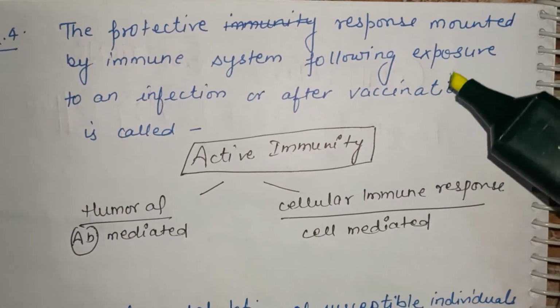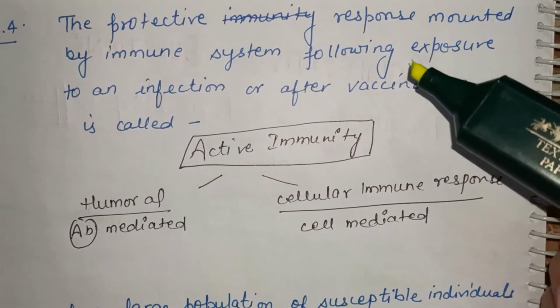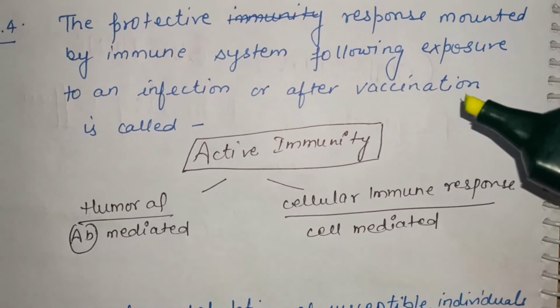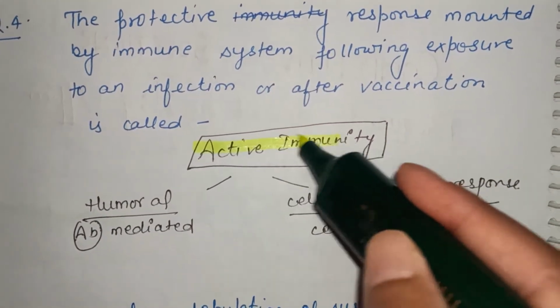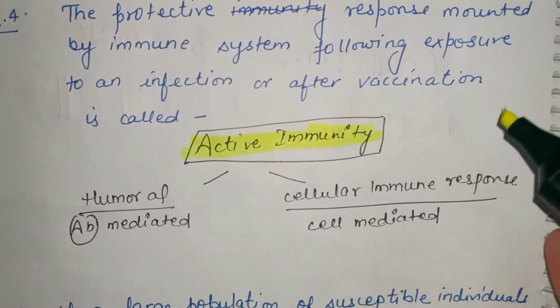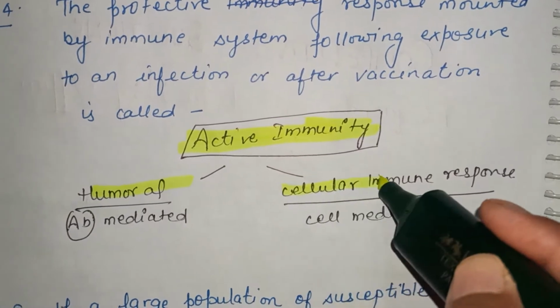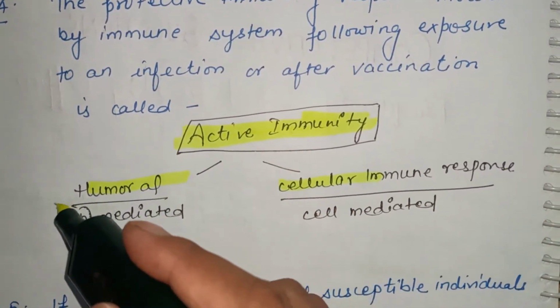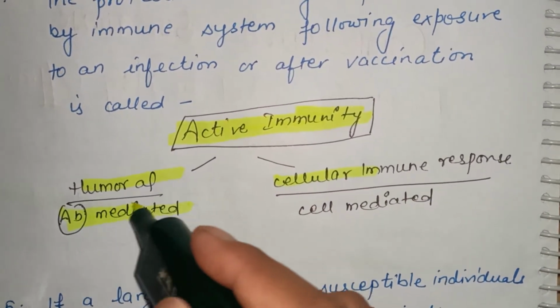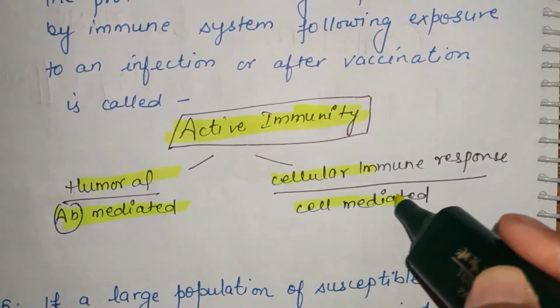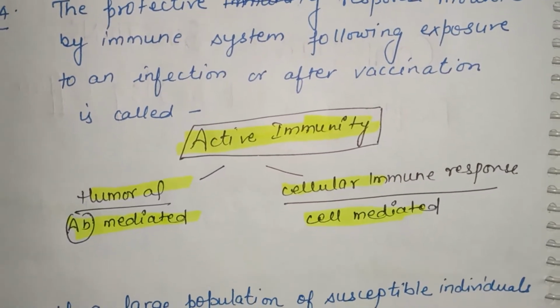If the body maintains immunity after exposure to an infection or after vaccination, this immunity is known as active immunity, and it is of two types. One is humoral, second is cellular. Humoral immunity provides antibody mediated immunity, whereas cellular is cell mediated immunity.